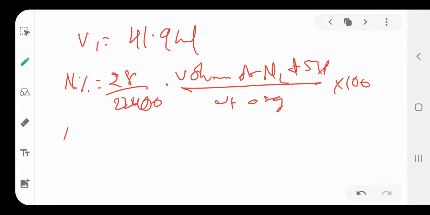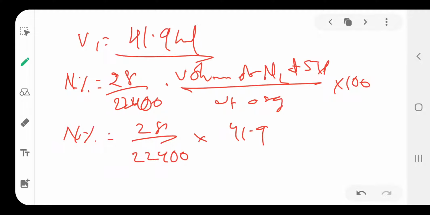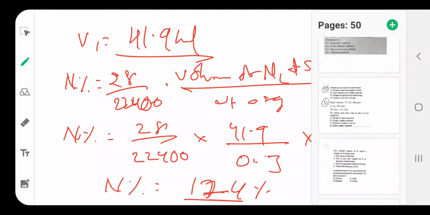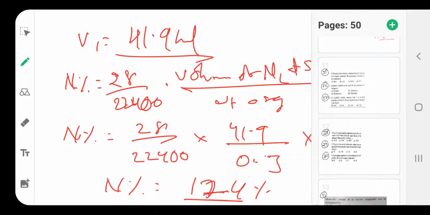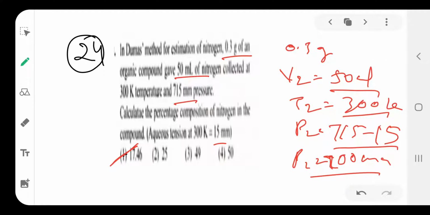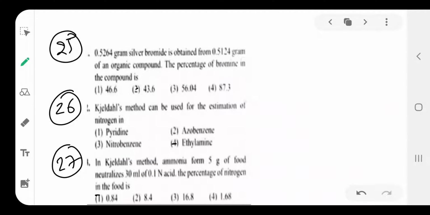Therefore, percentage of nitrogen is 28 divided by 22,400 into 41.9, that is the volume of nitrogen at STP, divided by the weight of organic compound, which we already know is 0.3, into 100. Then what is the percentage of nitrogen? 17.4 percent will come. That is the answer, 17.414%.